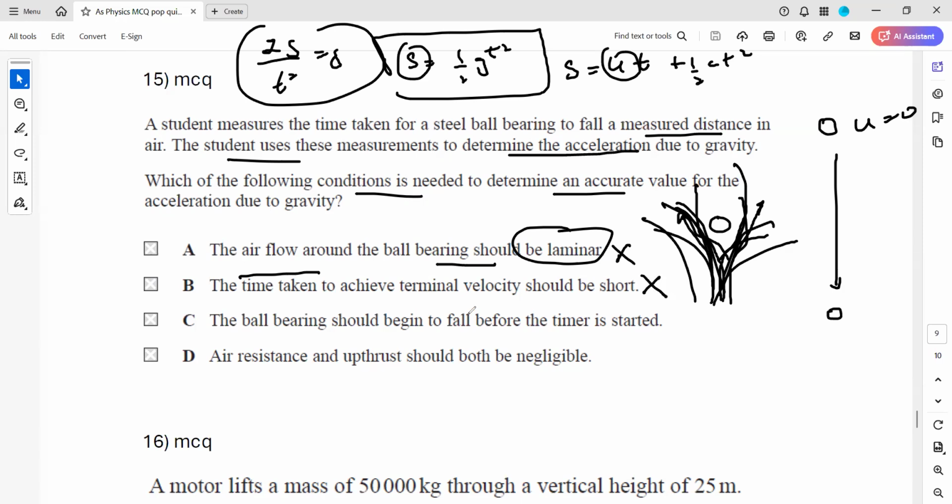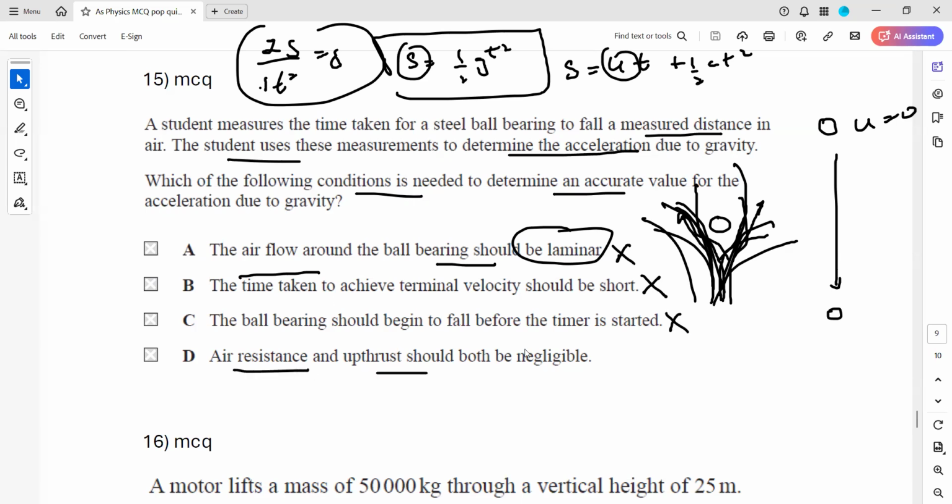The ball bearing should be designed to fall before the timer started. That increases an error in the experiment, because if the ball is just about to fall or is already falling and then we start the timer, this will reduce the time interval and give a higher value of acceleration due to gravity. So this is totally incorrect.